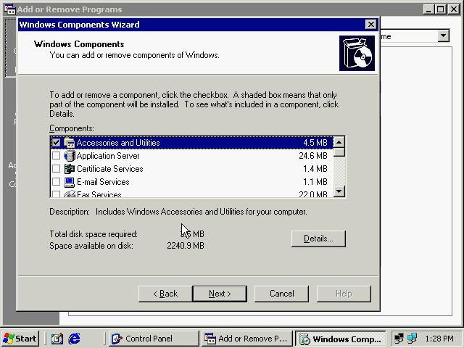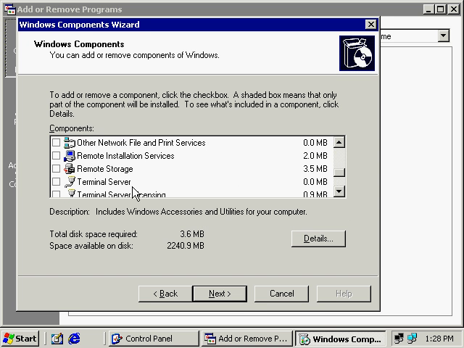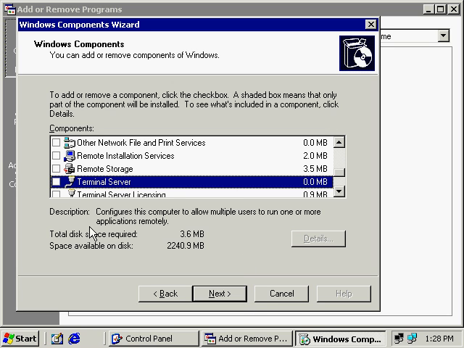In Windows 2003, notice here that Terminal Server is not installed, and I don't need to install it. We're connected to this machine right now, and this is not installed. When you select this, this is the full-fledged version of Terminal Services, where you can manage applications remotely. This allows you to turn your system basically into an application server. We're not going to go into that right now. We want to focus on Terminal Services in remote administration mode.